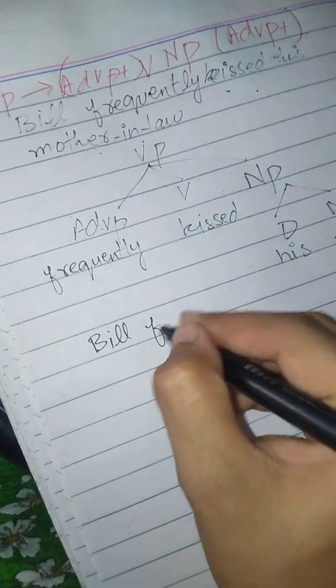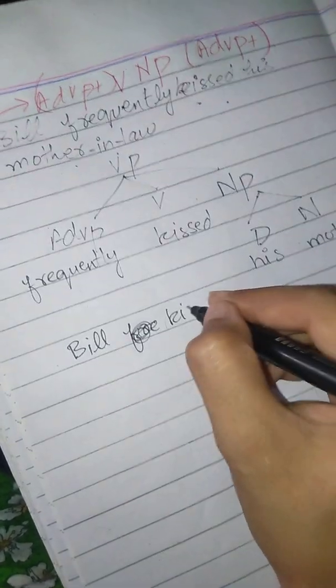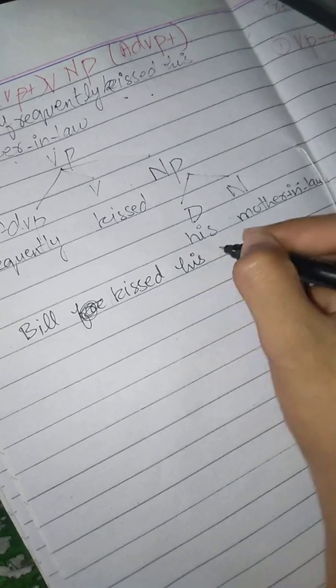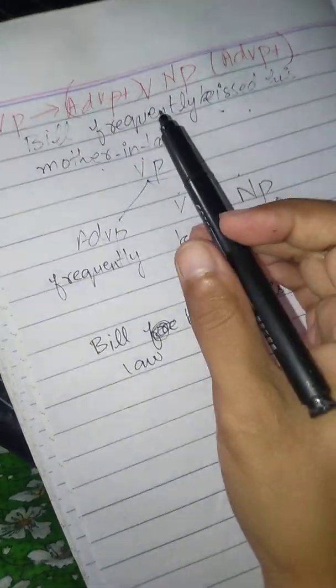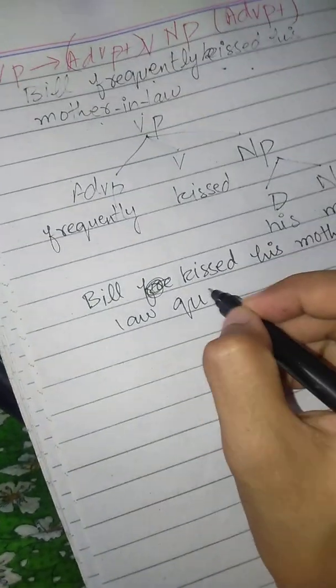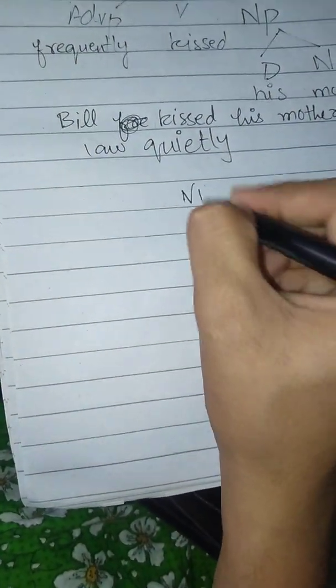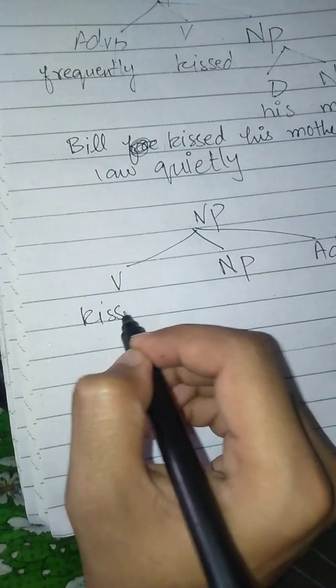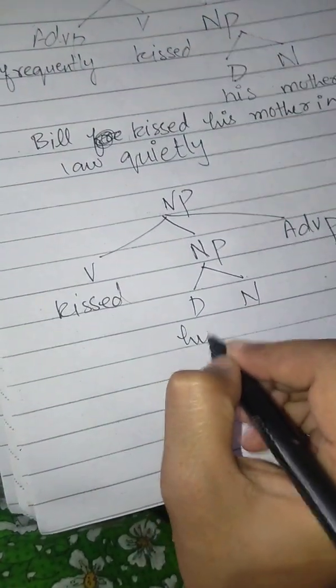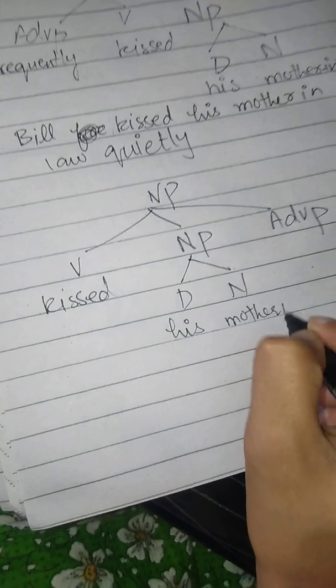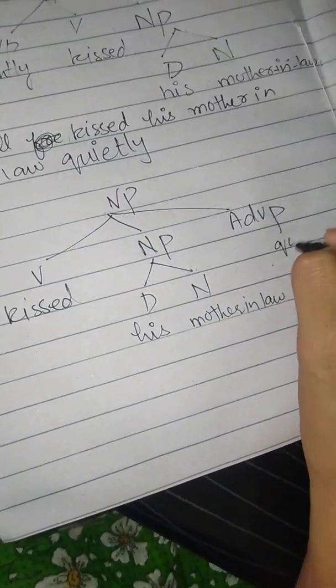Bill kissed his mother-in-law. Instead of frequently we use quietly. So the rule is that verb phrase consists of first the verb, then noun phrase, and then adverb phrase. So verb is kissed, noun phrase is determiner and then the noun, his mother-in-law, and then adverb quietly.